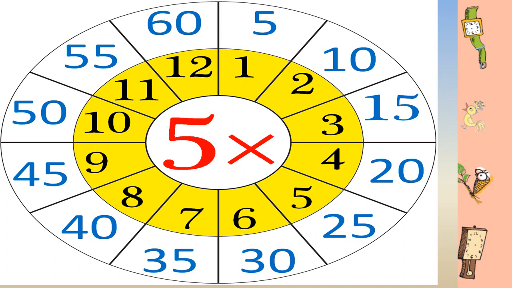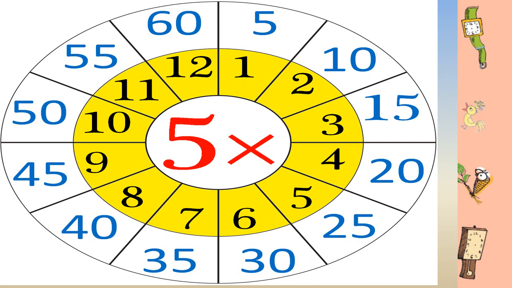Then 5 into 2 equals 10. So at 2, the minute hand will complete 10 minutes. Then 5 into 3, 15. At 3, it will complete 15 minutes. 5 into 4, 20. It will complete 20 minutes when the minute hand is at 4. And when the minute hand is at 5, you can simply do 5 into 5, that is 25. If the minute hand is pointing towards 6, you can say 5 into 6, that means 30 minutes.